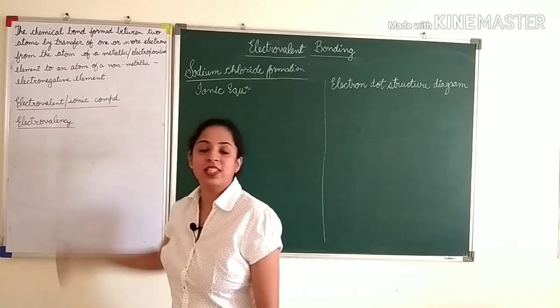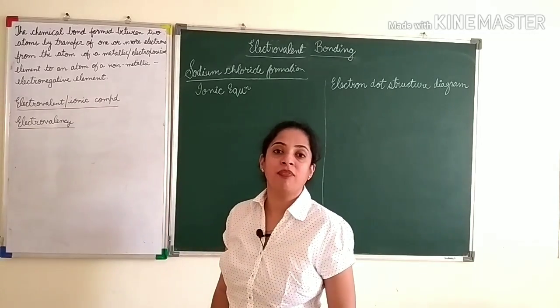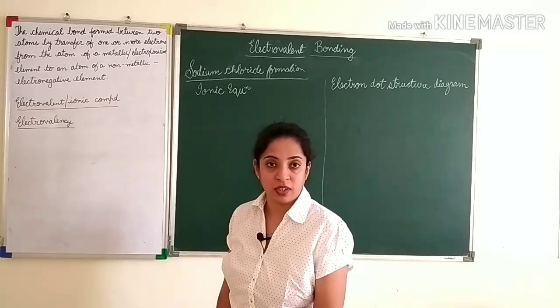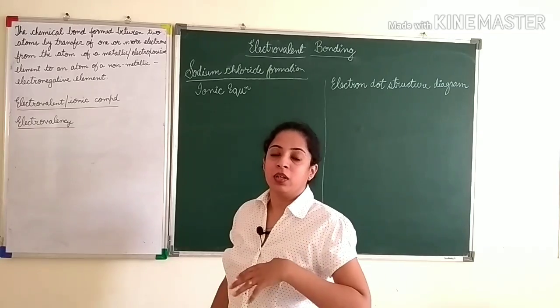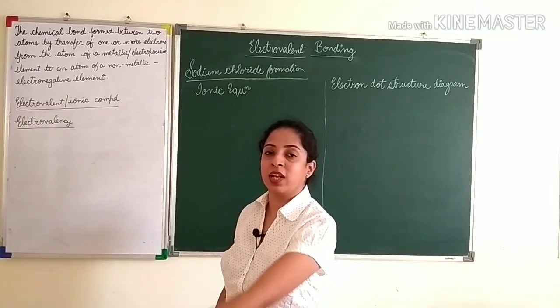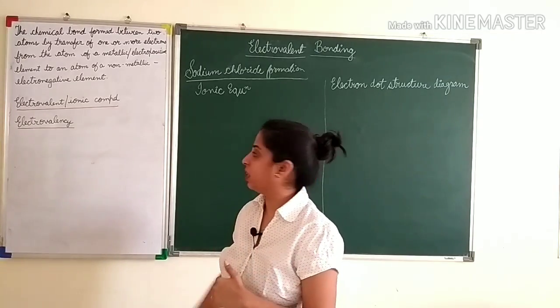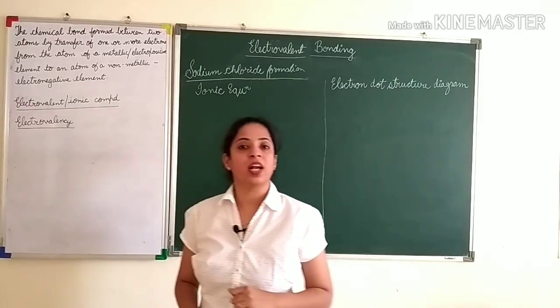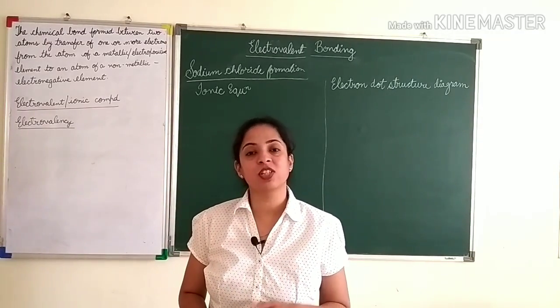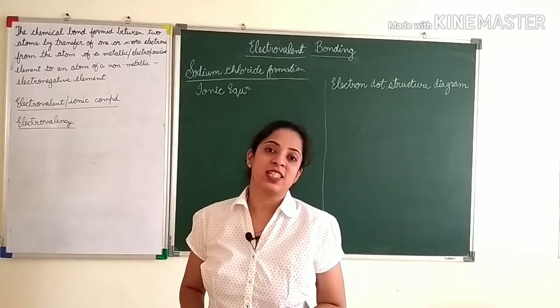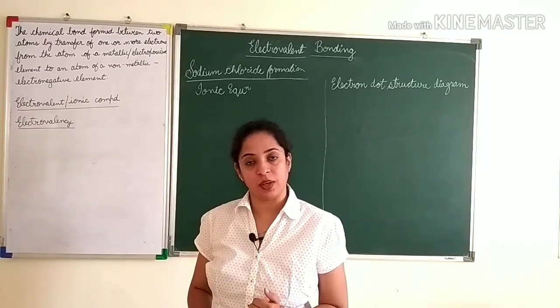And what is electrovalency? Electrovalency is the number of electrons transferred. So, the electrons given by metal or the electrons accepted by non-metals is electrovalency. So, electrovalency is the number of electrons transferred to attain stable electronic configuration.